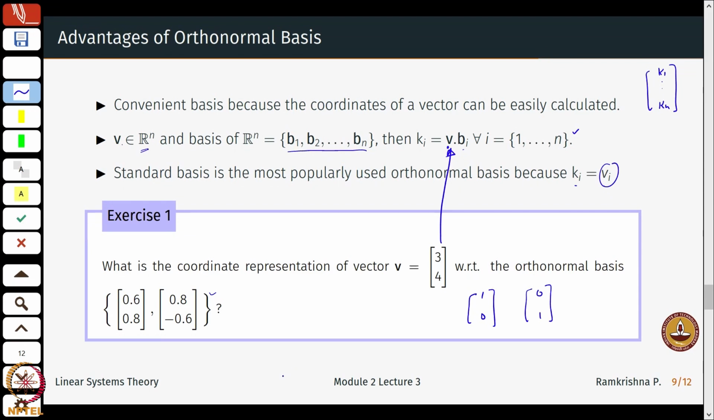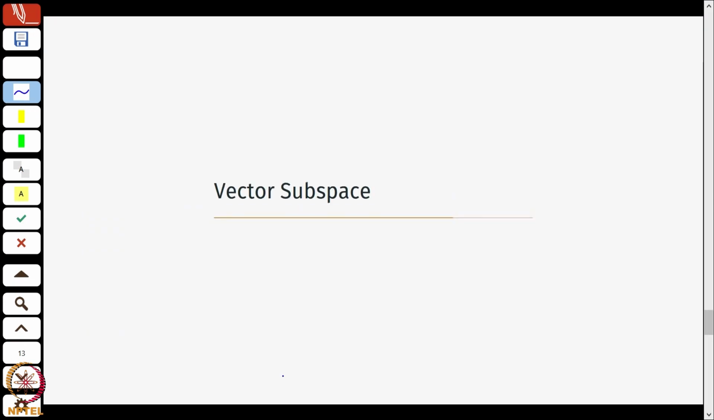Okay, so that kind of concludes the discussion on what is meant by basis, representations of vectors, uniqueness of basis or not, and several others.